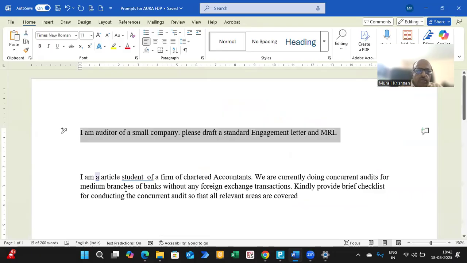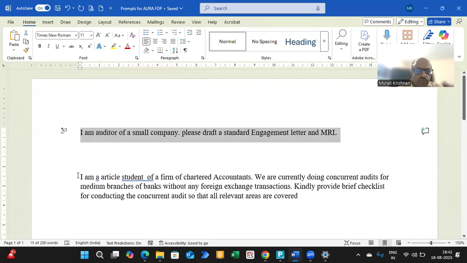What you need to do is write a prompt. I am an article student of a firm of Chartered Accountants. We are currently doing a concurrent audit for medium branches of the bank without any foreign exchange transaction. With foreign exchange it will become a little complicated. Kindly provide a brief checklist for conducting the concurrent audit so that all the relevant areas are covered.